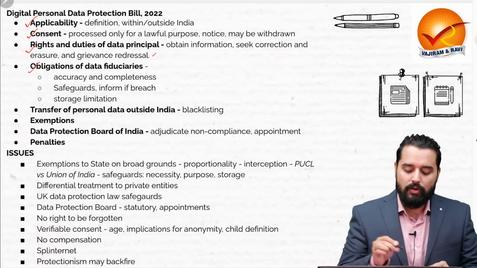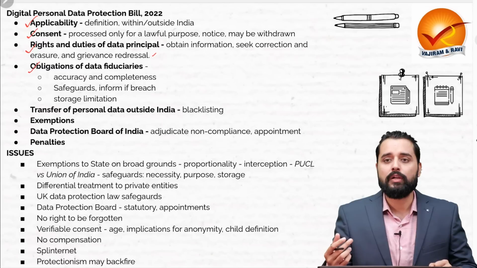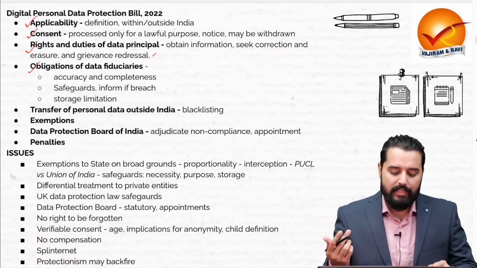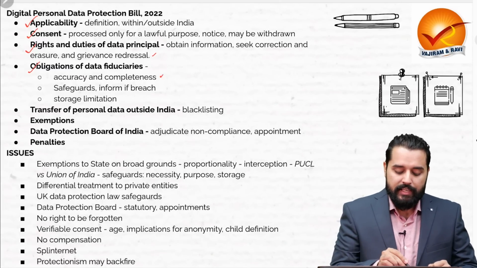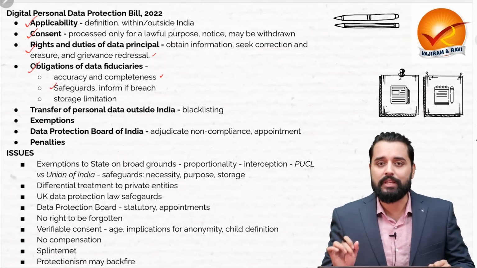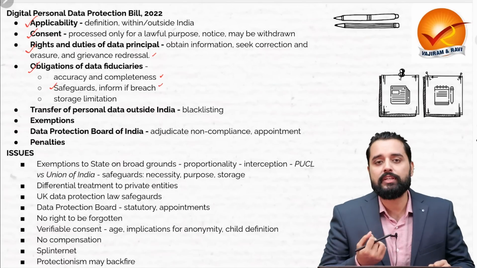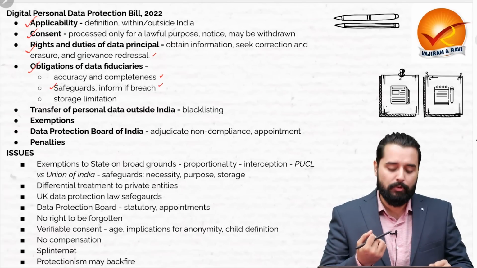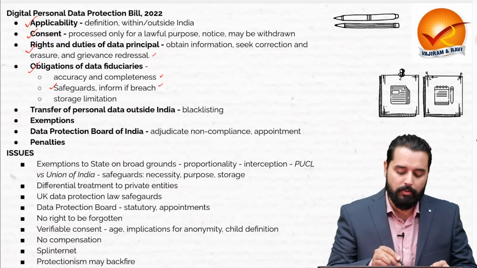When it comes to the obligations of the data fiduciaries, they are duty bound to ensure, through all reasonable means, the accuracy and completeness of the data. Safeguards are to be ensured to make sure that there is no breach of the data, and also if there is any breach, then information has to be given to the Data Protection Board of India as well as to the individual whose data has been compromised.